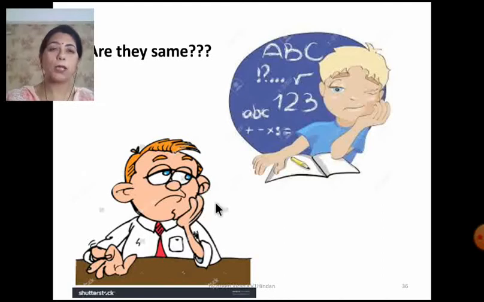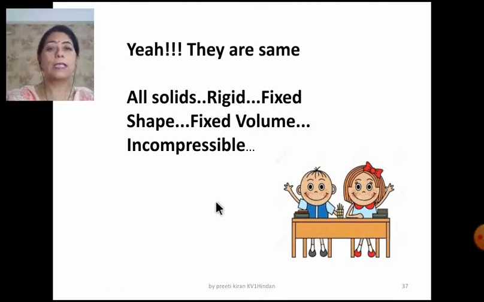And if you are thinking yes, they are the same, they are solid, then you are right. They are all solids. They are rigid. They have a fixed shape, fixed volume, and they are incompressible. But dear children, although they are all solids, they are still different. Now I will explain how they are different.